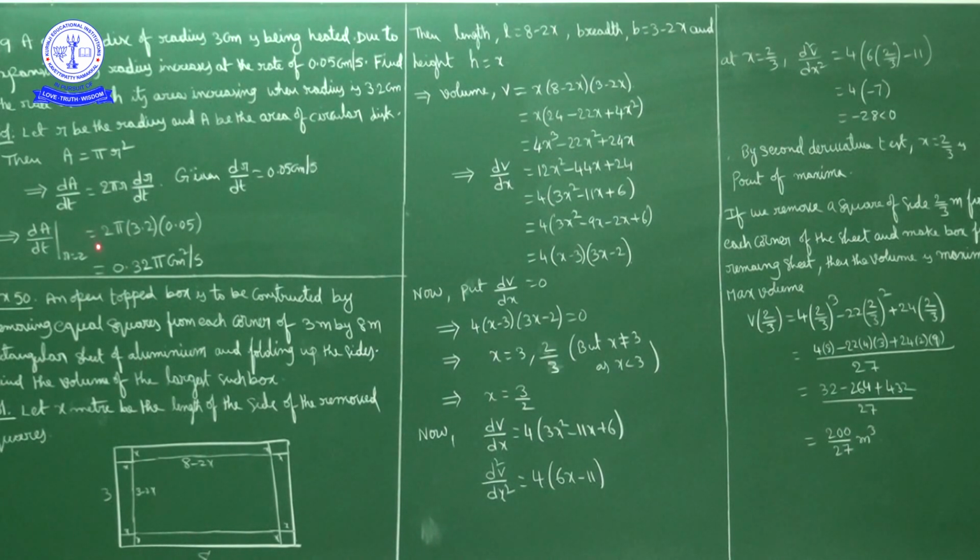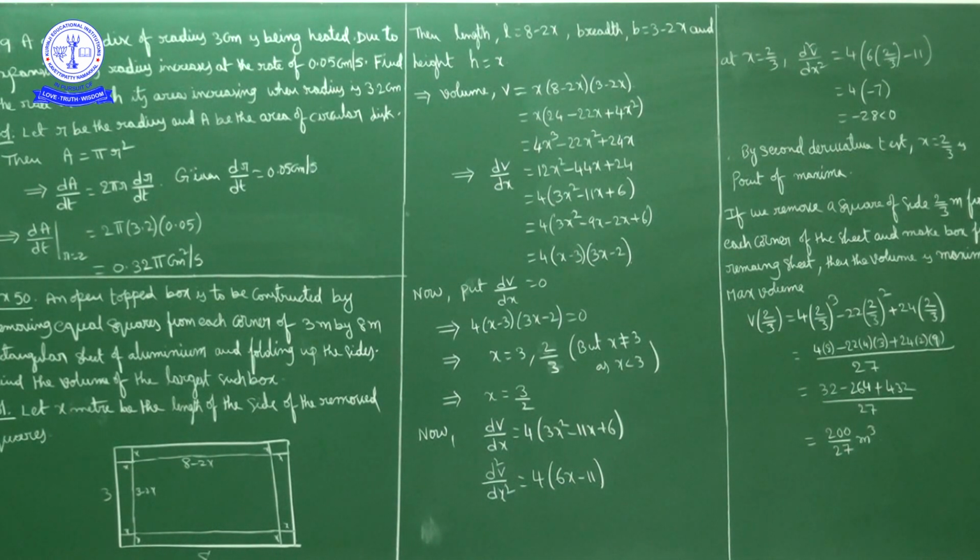So dA by dt is equal to 2 pi into r, which is 3.2, into dr by dt, which is 0.05. So 2 into 0.05 is 0.1, and 0.1 into 3.2 is 0.32. So 0.32 into pi, 0.32 pi centimeter square per second. So the rate at which the area is increasing is 0.32 pi centimeter square per second.